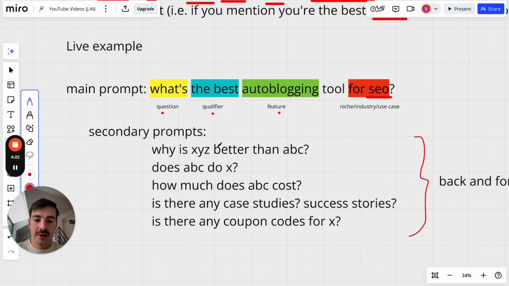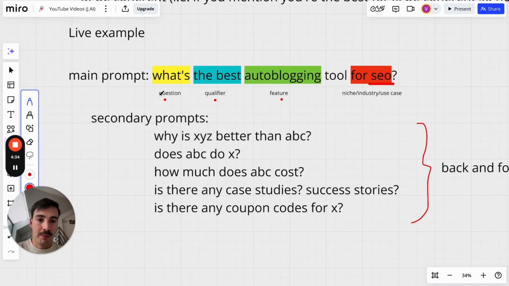Secondary prompts. You know by now that the way users interact with these LLMs, these new search engines, is not just by asking one thing, it's by asking multiple things and going back and forth. So now that our main prompt is this, and it was recommended 2 out of 3 times on these LLMs, Grok recommended us, Perplexity as well, the only one that didn't was ChatGPT, at least for this main prompt. We want to take a look at secondary prompts.